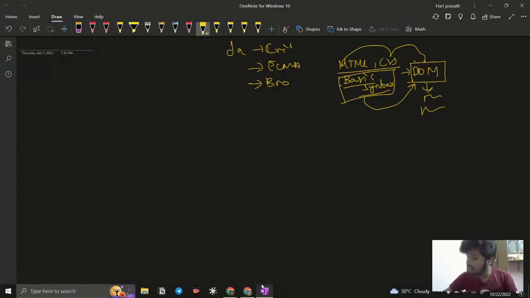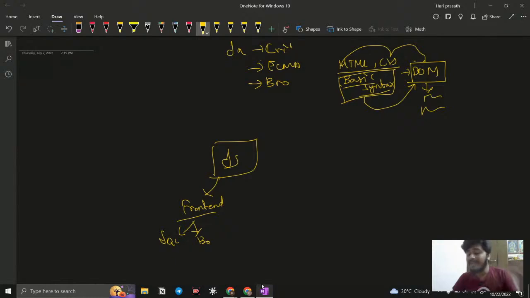Is that why JavaScript is so big? The answer is no. When JavaScript was introduced, it only came for the front end. Then there were so many new versions, some people liked it, some people did not, and so many updates happened and so many frameworks were introduced. I think you have heard about jQuery and Bootstrap. They were introduced for the front end to resolve some problems and make quick code.